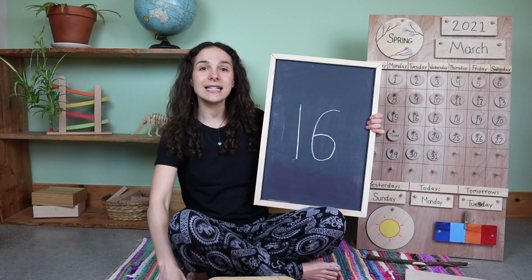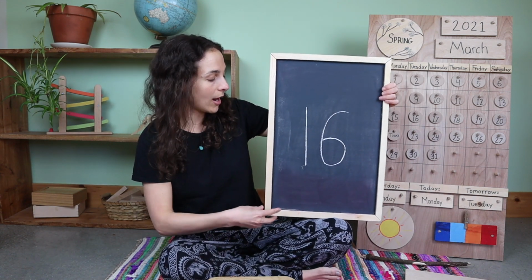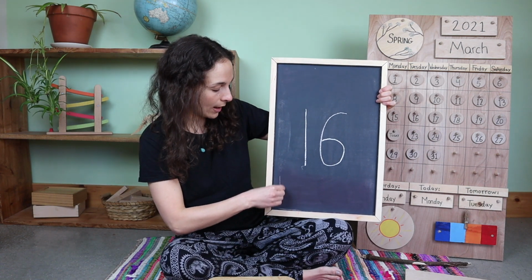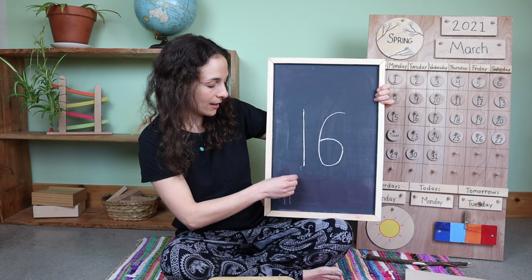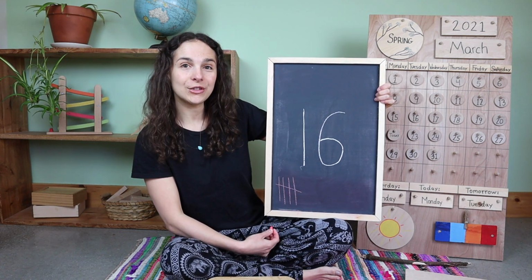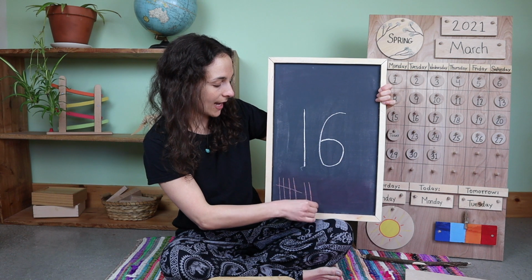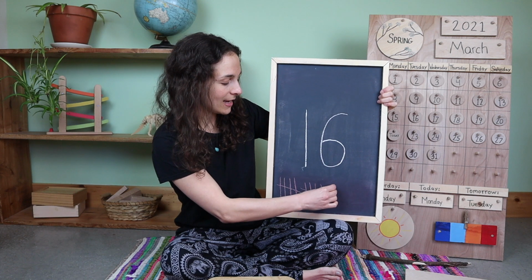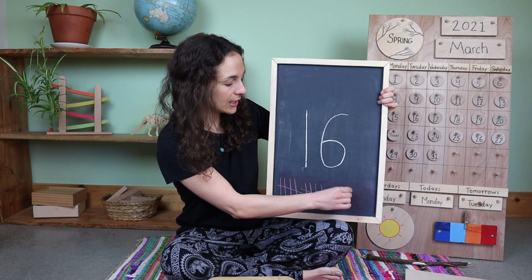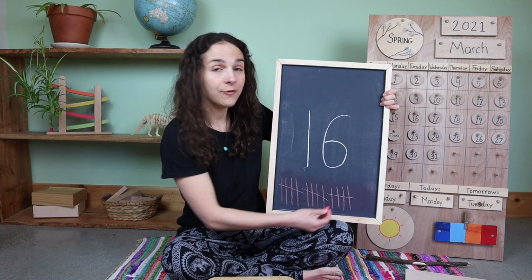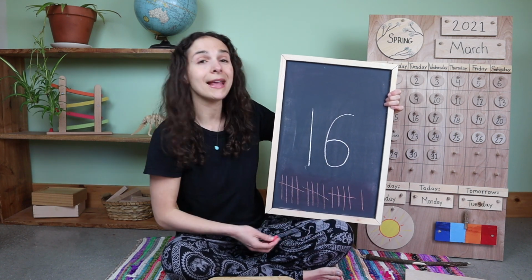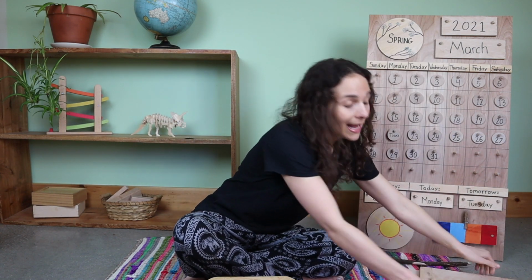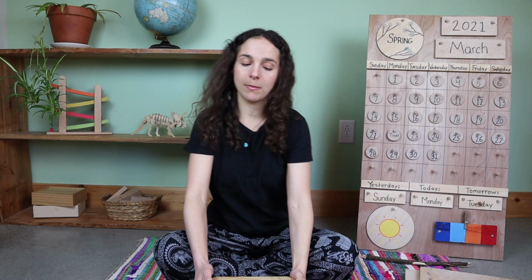Now let's count 16 tally marks together. I'll draw them on the bottom of the chalkboard and we can count together. Are you ready? 1, 2, 3, 4, 5 goes across, 6, 7, 8, 9, 10 goes across, 11, 12, 13, 14, 15 goes across, and one more makes 16. 16 tally marks. And I wonder what we'll find inside of the number box to count.